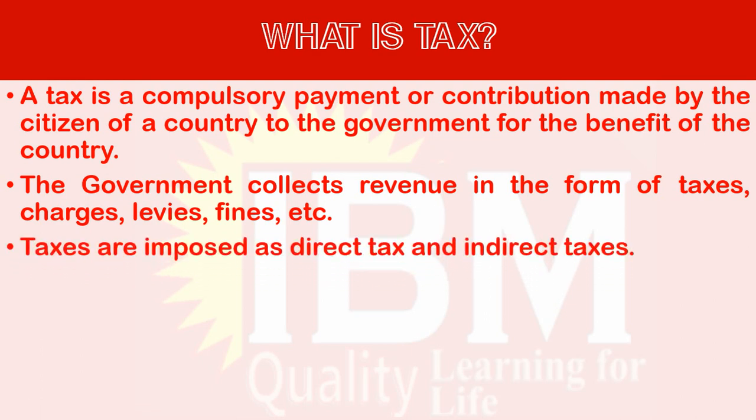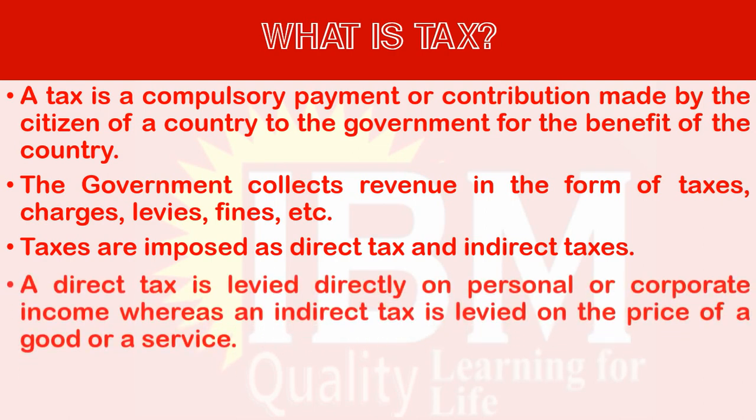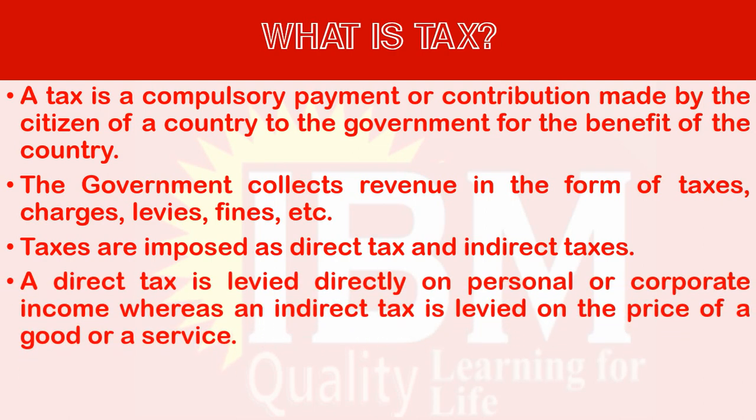The taxes are imposed as direct and indirect taxes. The direct taxes, as already we have seen, are directly charged from a person or an organization. If that cannot be directly charged but is collected through some other measures, it can be the indirect tax. A direct tax is levied directly on a person or corporate income, whereas indirect tax is levied on the price of a good or a service.